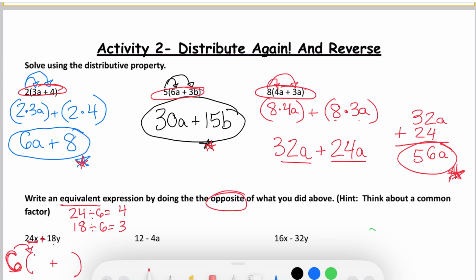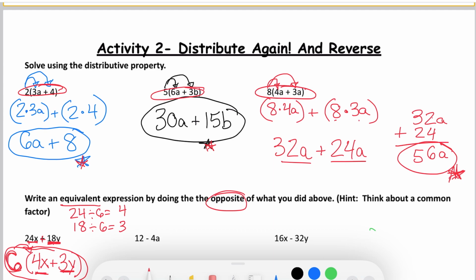So I know 6 times 4 gives me 24. So 6 times 4x would give me 24x. So that would be my first term. My second term, I have to think, okay, I have to get 18y. So I know 6 times 3 is 18. So 6 times 3y would give me the term 18y. So this would be me working backwards. I try to see what I can pull out of both of the numbers.